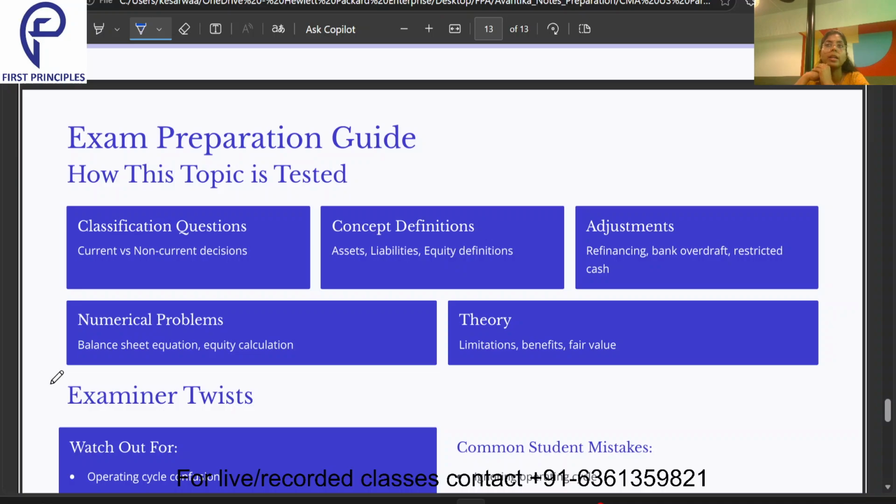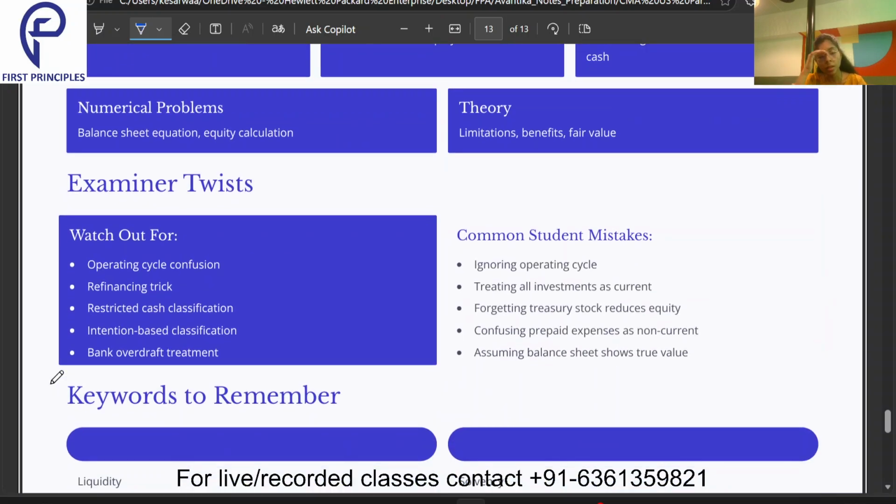Sometimes there could be a calculation of asset, liability, or equity. Any of these three can be asked, because we know asset equals liabilities plus equity. That one equation we need to remember. Then any theory, like what are the limitations of the balance sheet, what are the benefits of the balance sheet. Then what is fair value, that we need to remember. Then how the examiner can twist the question.